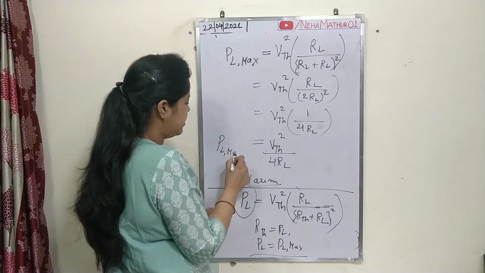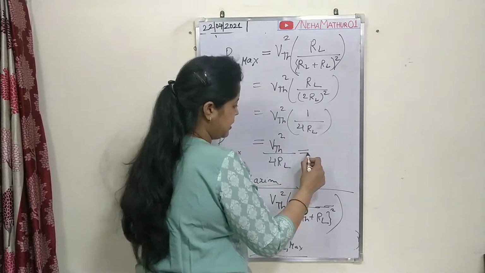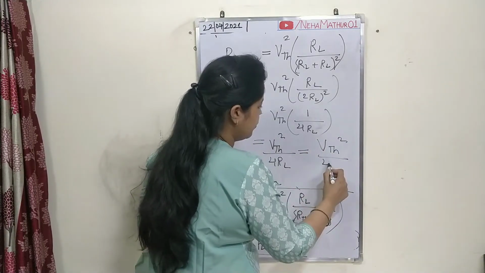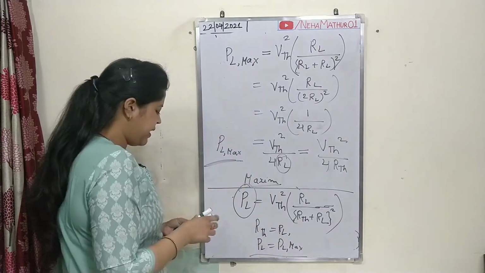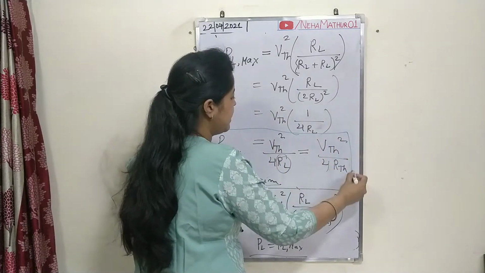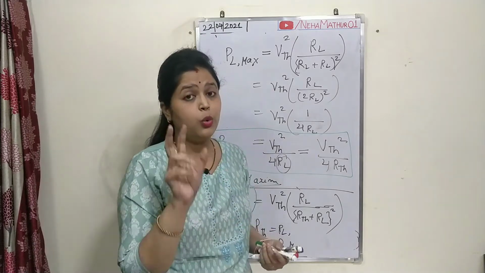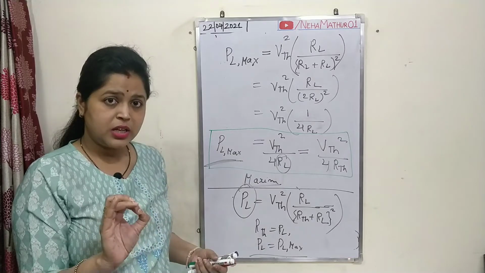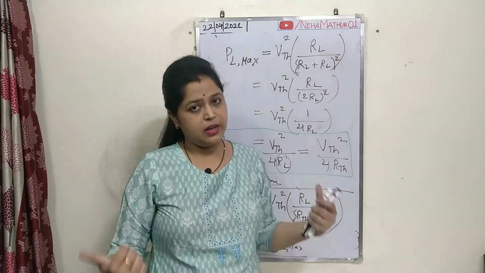That is the power which you can receive at the output terminal, or I can rewrite it like this: VTH square divided by 4, since RTH is equals to RL. So this is going to be the maximum power received at the load terminal of your circuit only if the input resistance, which is RTH, is equal to the load resistance, that is your RL.